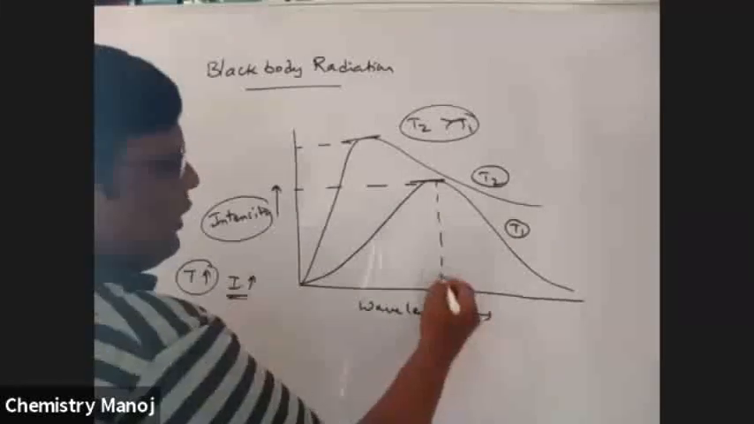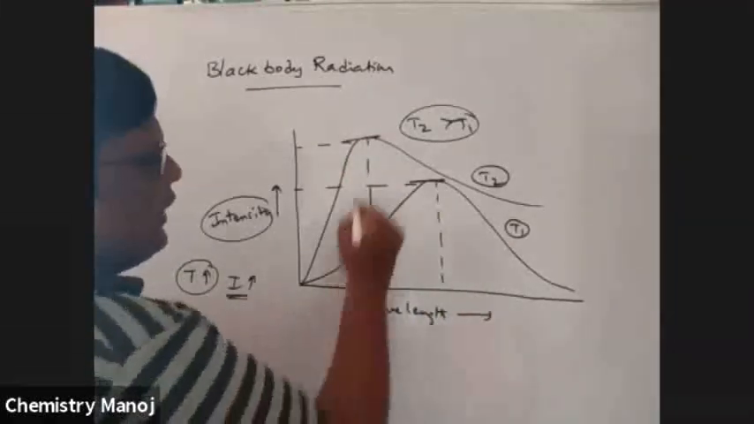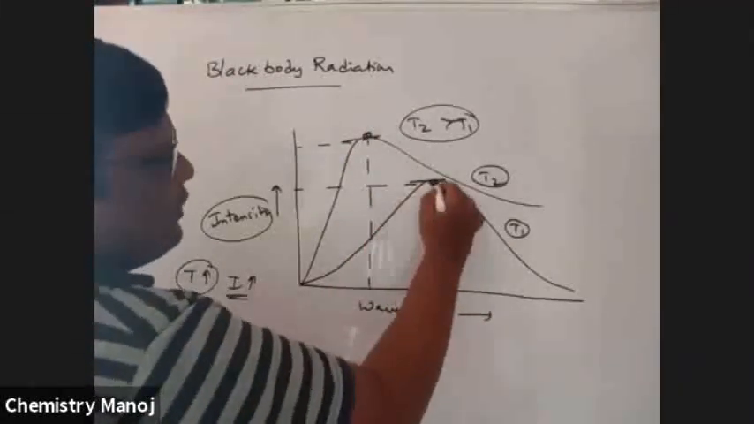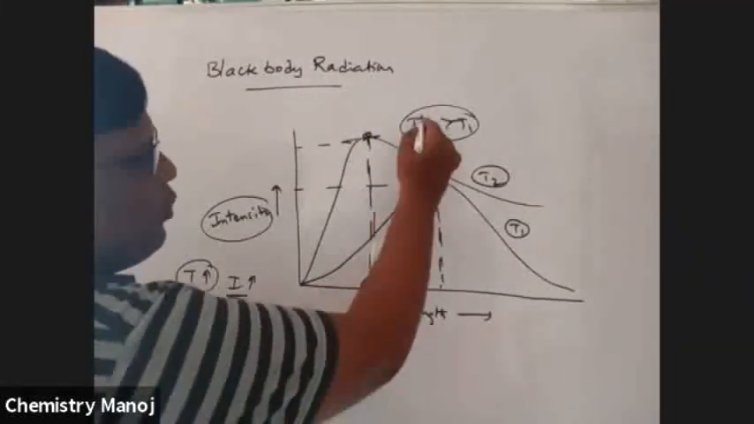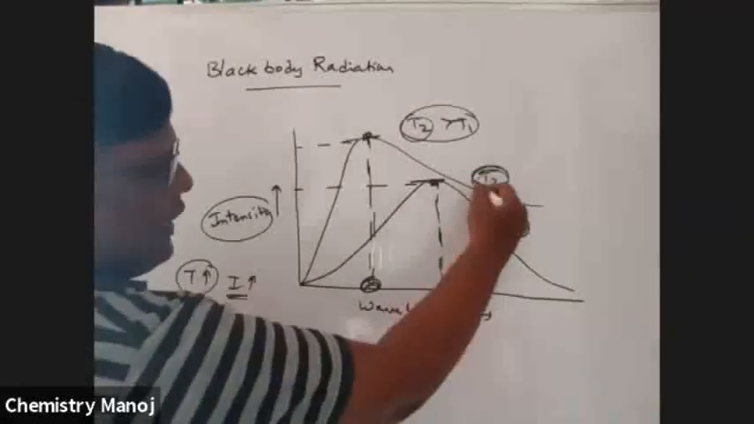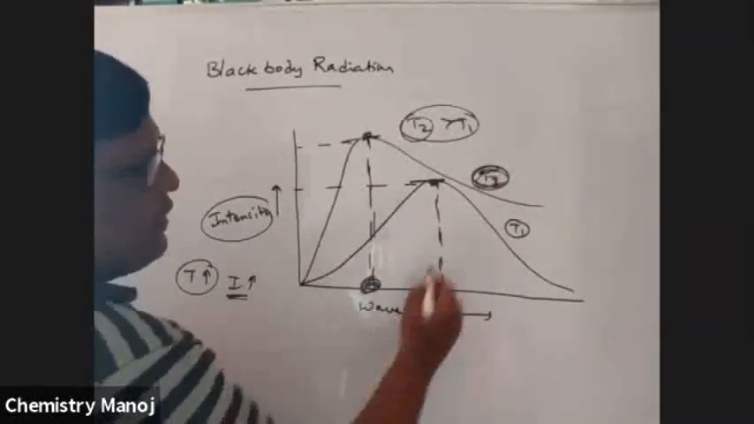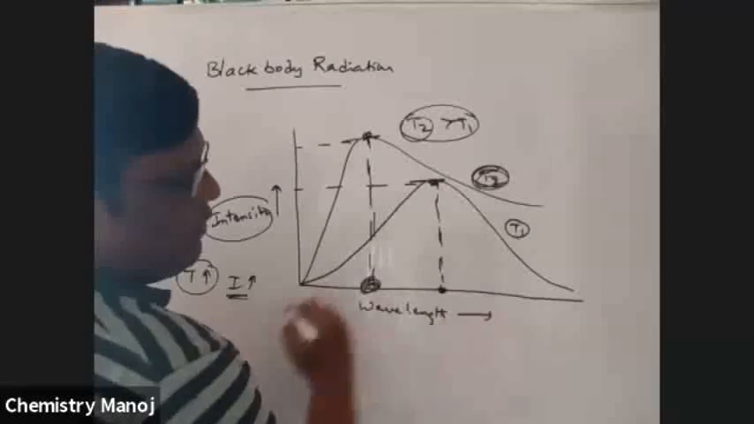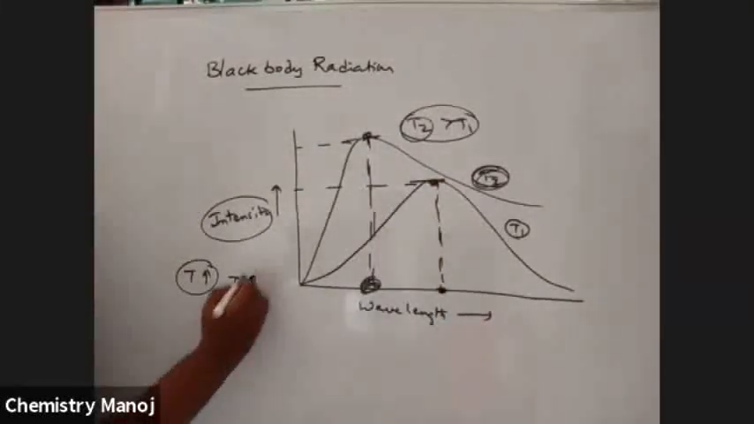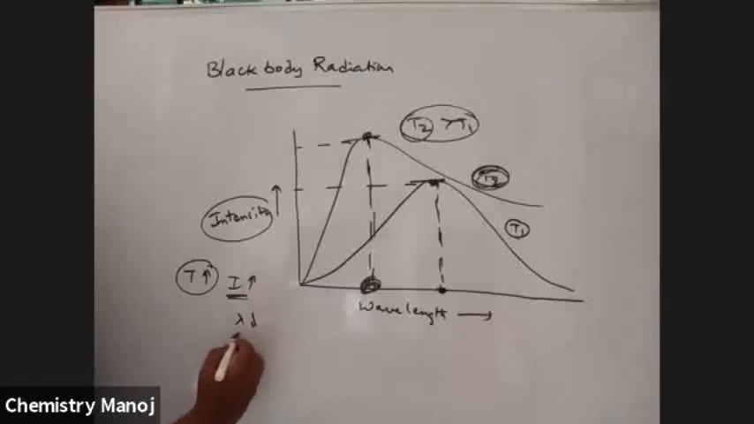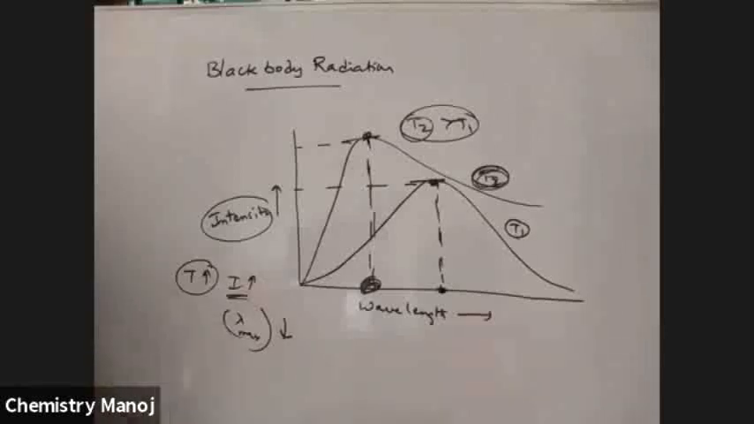wavelength corresponding to the maximum intensity is lessened. So it is more temperature. T2 is the high temperature, the wavelength is lessened. T1 is the low temperature, the wavelength corresponding to maximum intensity is high. That means as temperature increases, intensity increases, and the wavelength corresponding to the maximum decreases.